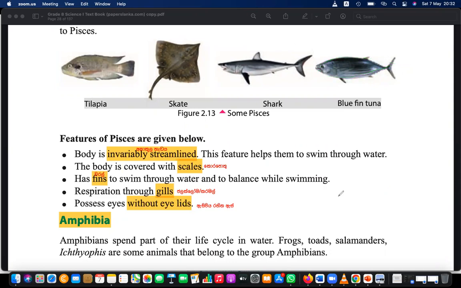Think about a car. It's really awful drawing. Okay, let's try to draw some car. But you can see, if this is a car, I have to name it actually. So it also has this invariably streamlined shape.